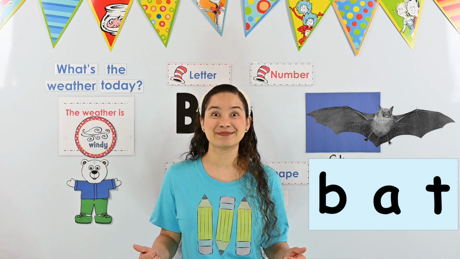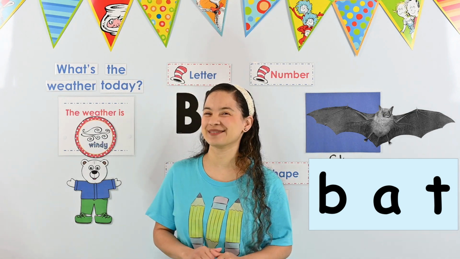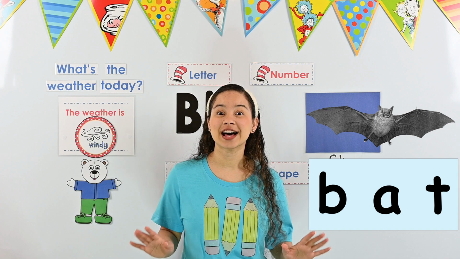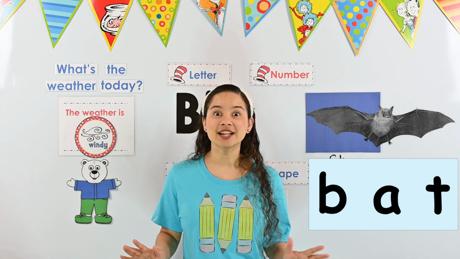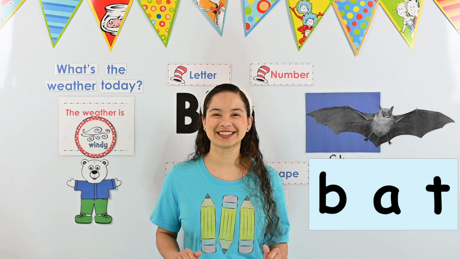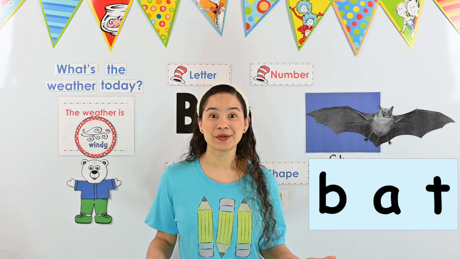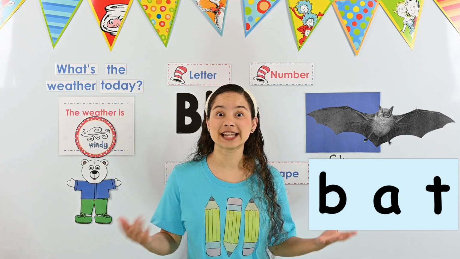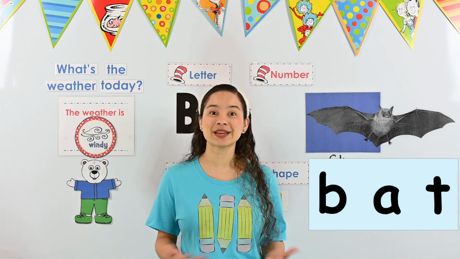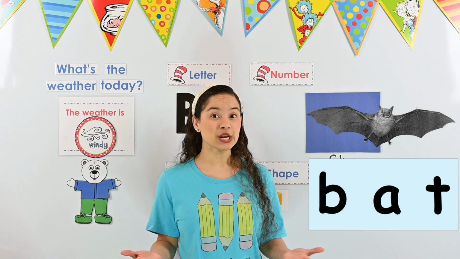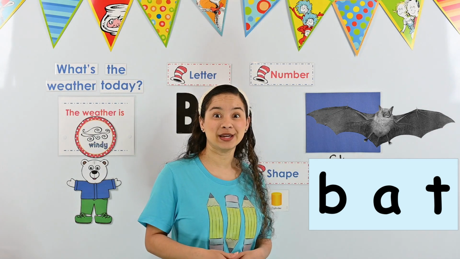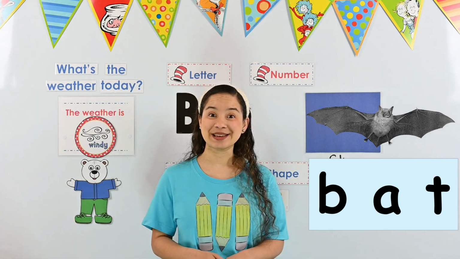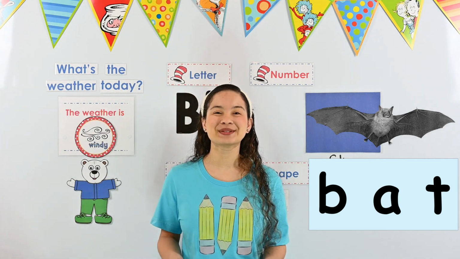Ooh, that's a bat. I don't like bats. They fly at night. They're nocturnal animals, just like an owl. We learned that owls were nocturnal animals when we learned about the day and nighttime in our Earth and Space unit. We know that we spell bat, B-A-T.